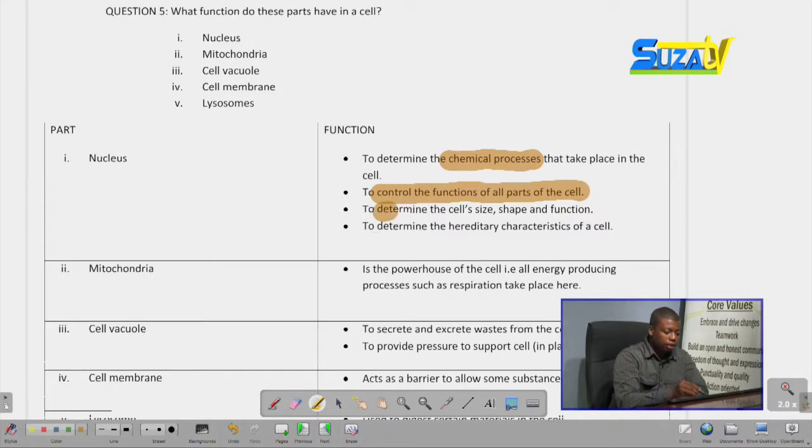Another one is to determine the cell's size, shape, and function. That is saying its specialization also depends on the nucleus. The cell's specialization depends on its nucleus.